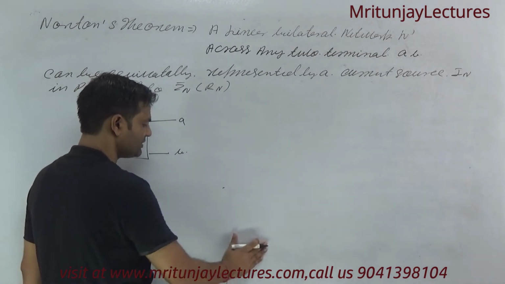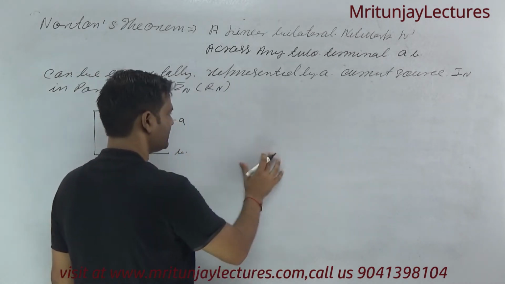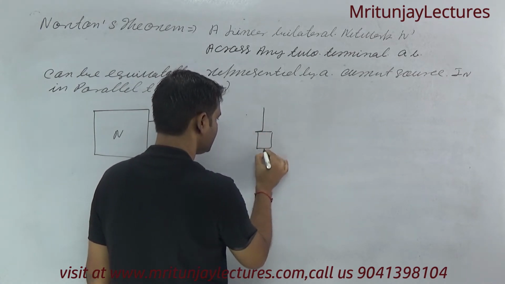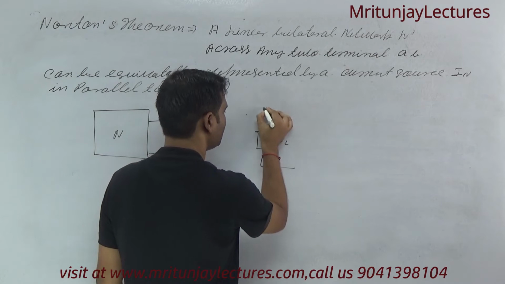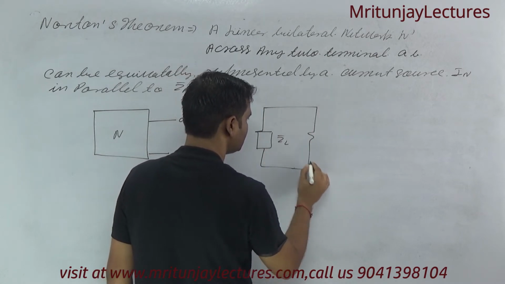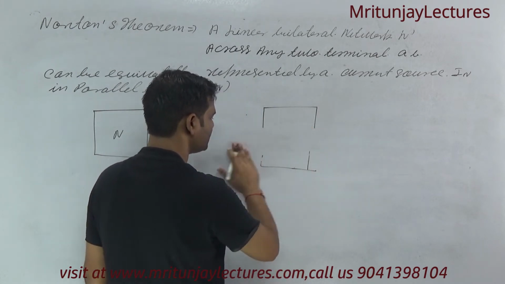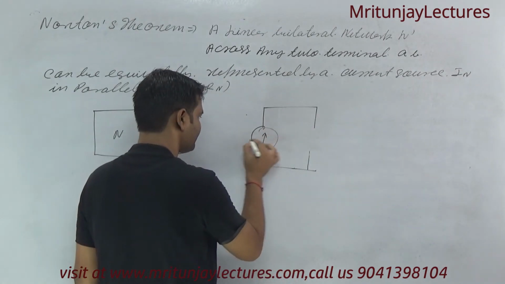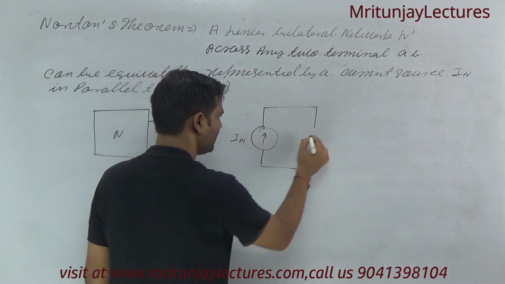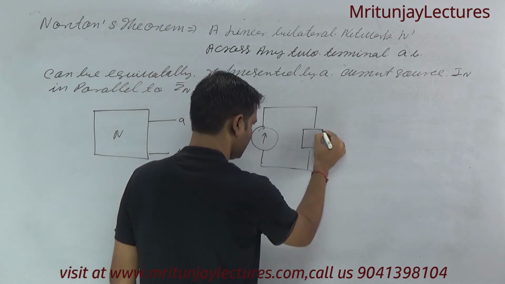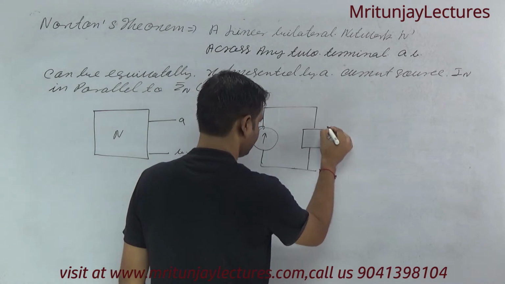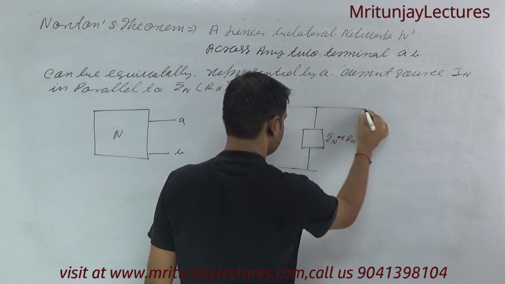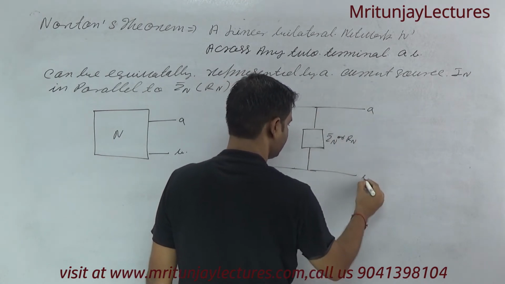Now corresponding to this theorem, this one represent ZL, and here suppose that is IN, and that is ZN, okay, RN, okay, that is AB.